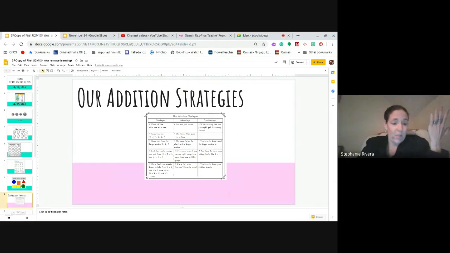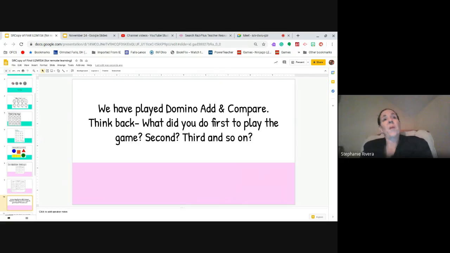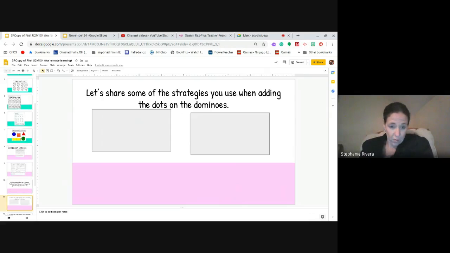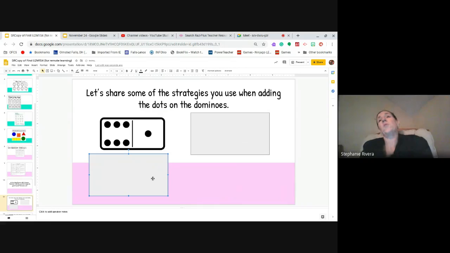Today, I want to ask you, what strategies do you like to use when you're adding? You know, we played that domino compare game where we had dominoes and we compared the dominoes to each other. What did you do first? For instance, what strategy would you like to use if you were adding this domino? Well, do you like to count all the dots? Because that's a strategy you could use.